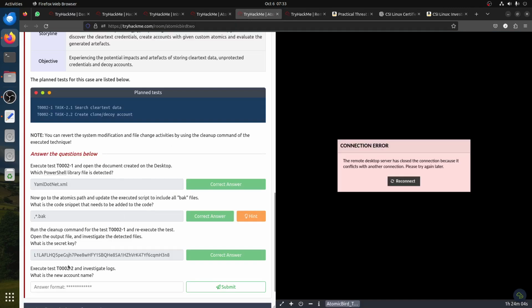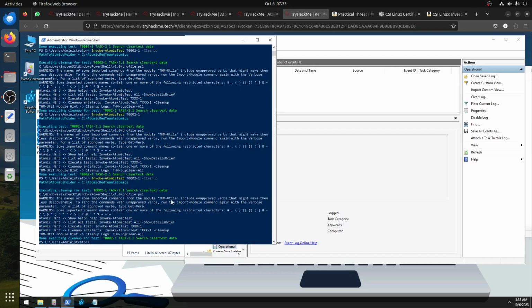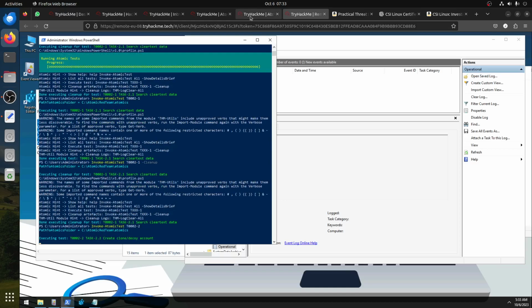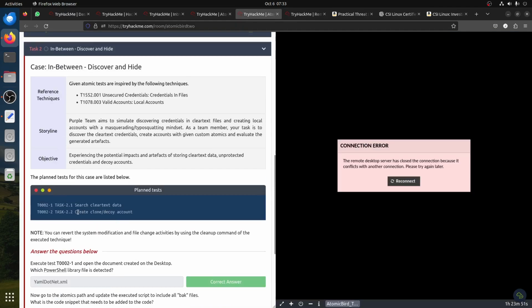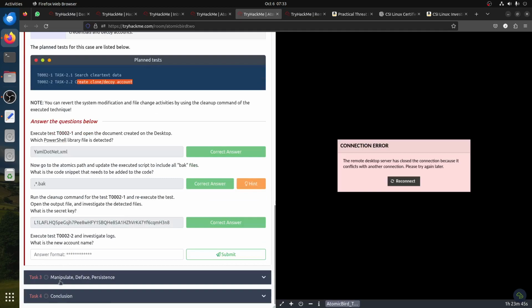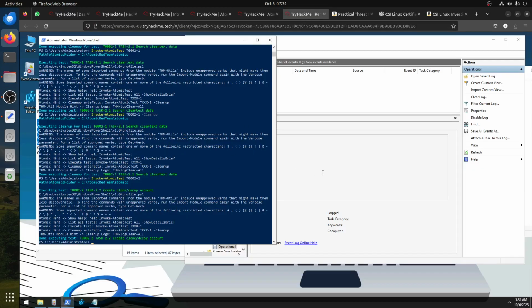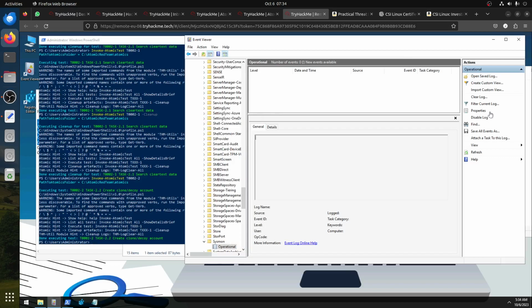Now let's run number 2. The 2 is supposed to create a decoy account. Remember, we're cloning a decoy account. So it asks, what is the name of the new account? Which one should you pick? Let's see if Sysmon can get it. Let's refresh.